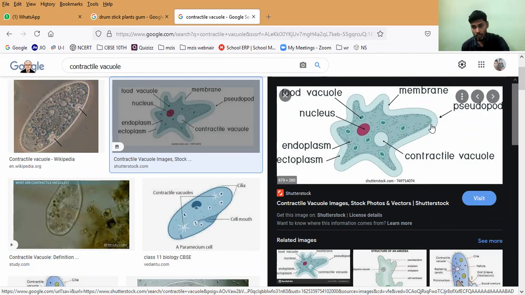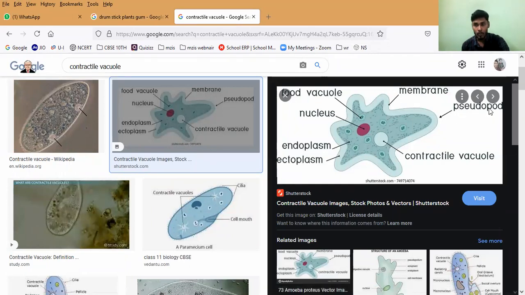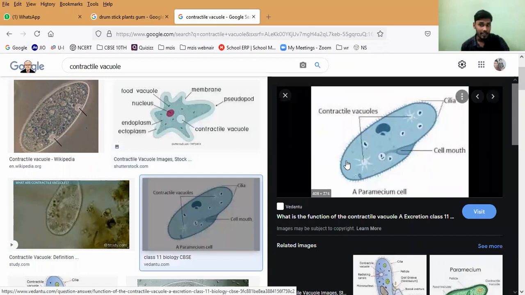Understand? So through the cell membrane, carbon dioxide will be exchanged, and we have food vacuoles where digestion will take place, and we have pseudopodia. What is the use of pseudopodia? Intake of food, sir. Intake of food in amoeba.